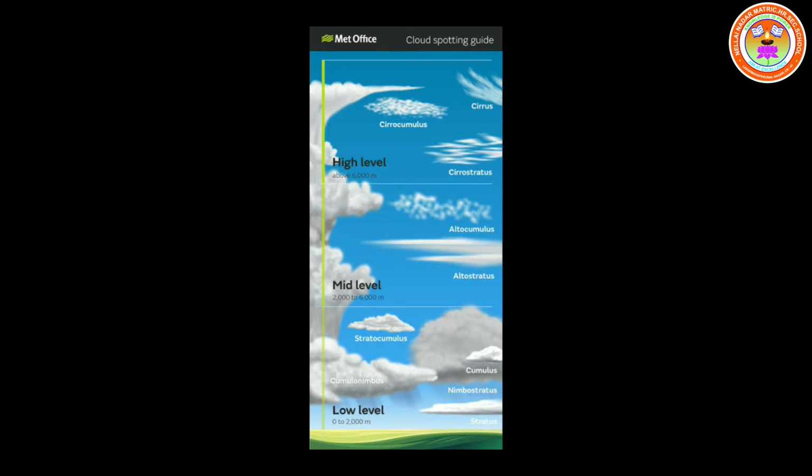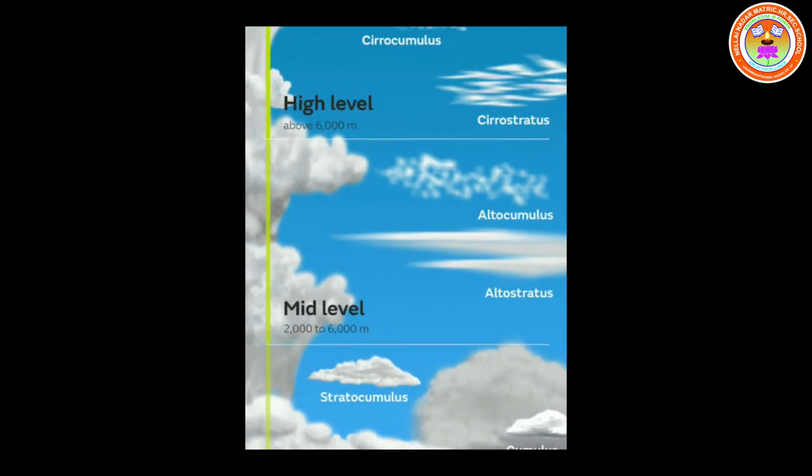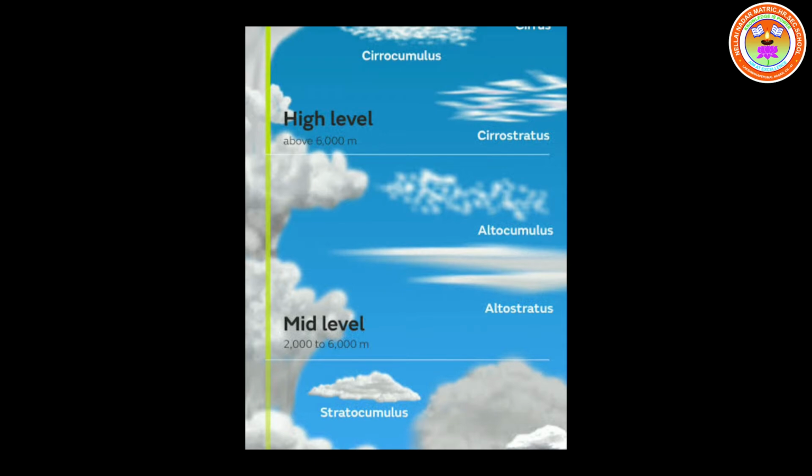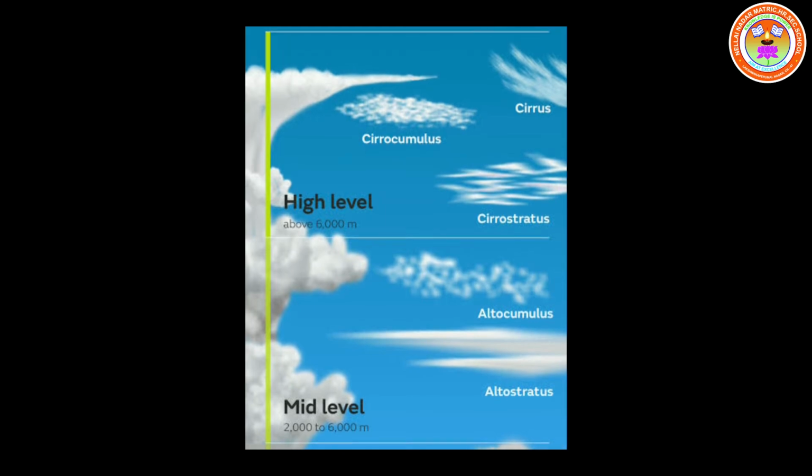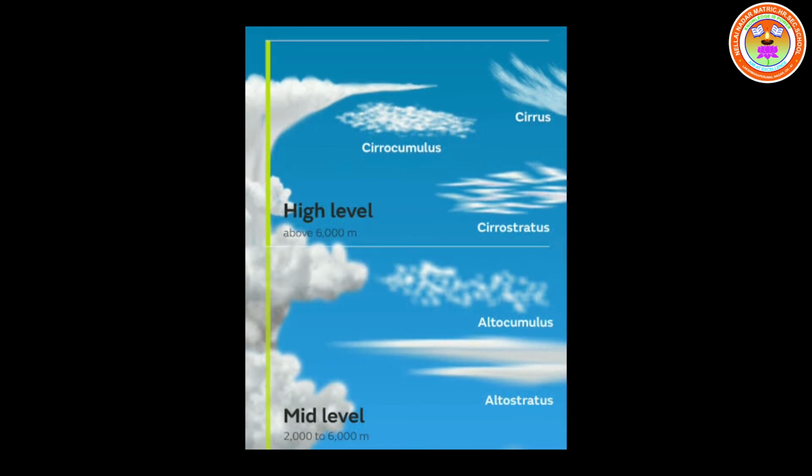See here, according to their height, clouds are classified into three types. In the screen, children: high clouds, 6 to 20 kilometer height. Middle clouds, 2.5 kilometer to 6 kilometer height.